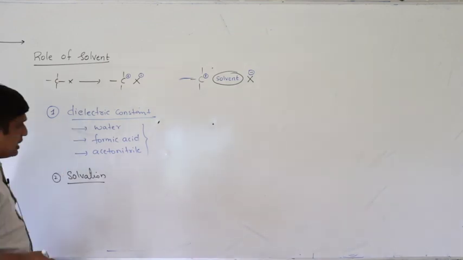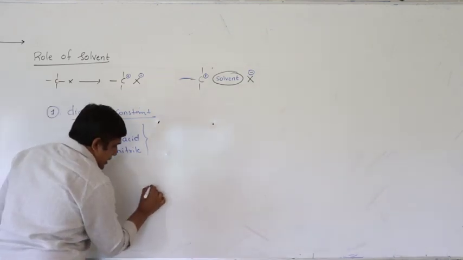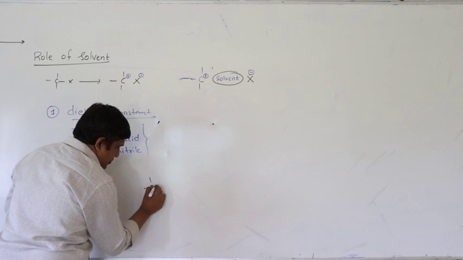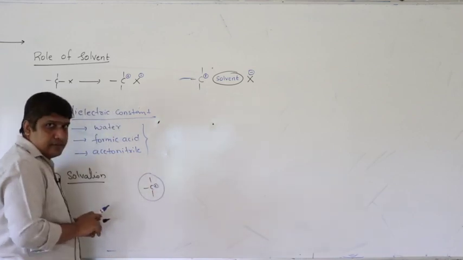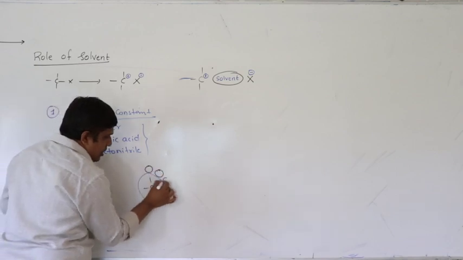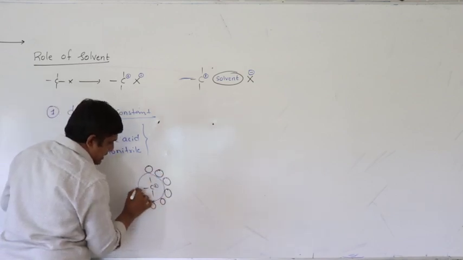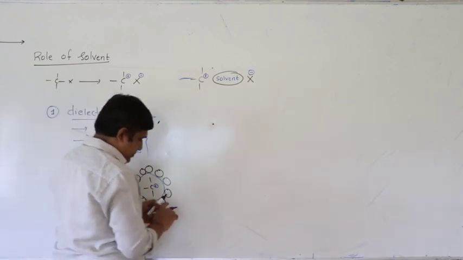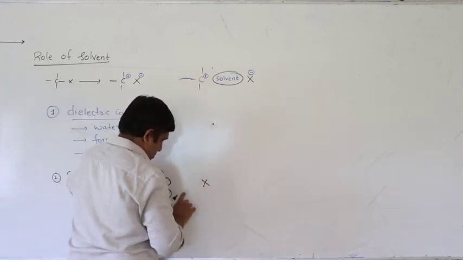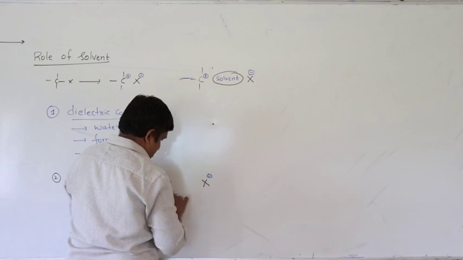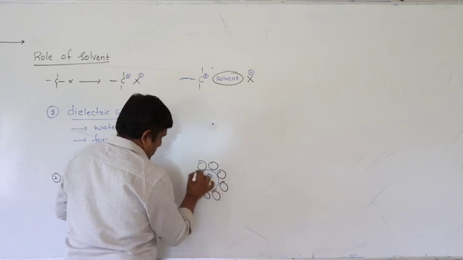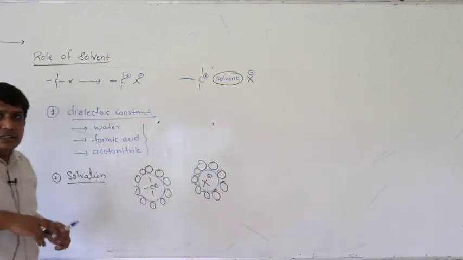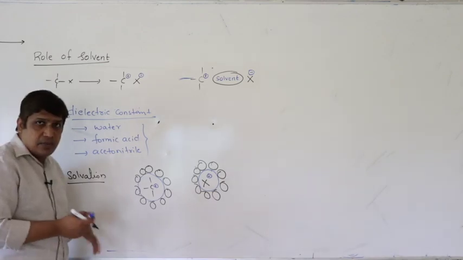So after separation, the ions must be solvated. If it is a polar protic solvent, then the solvent molecules surround the ions and stabilize them, right?